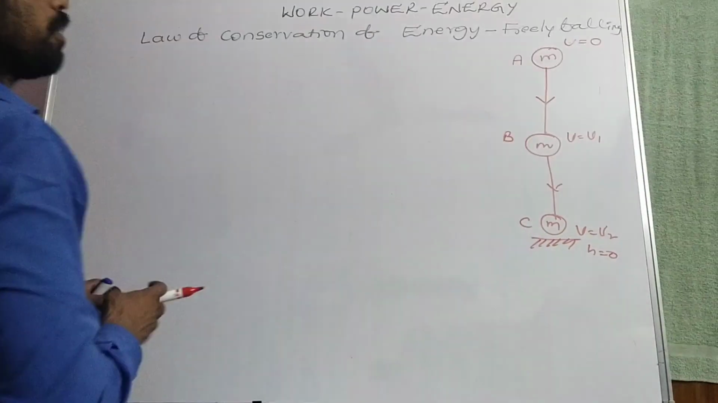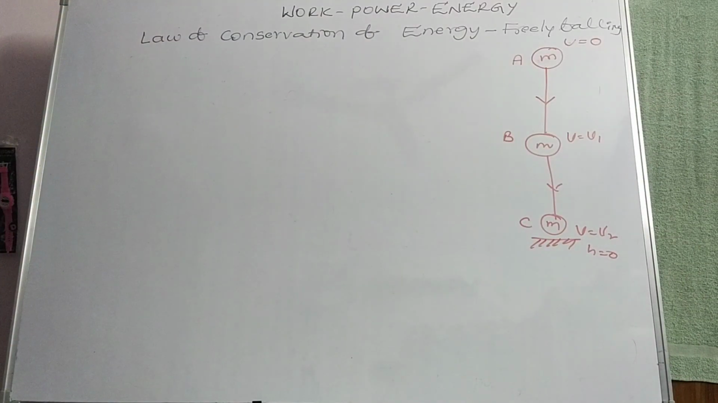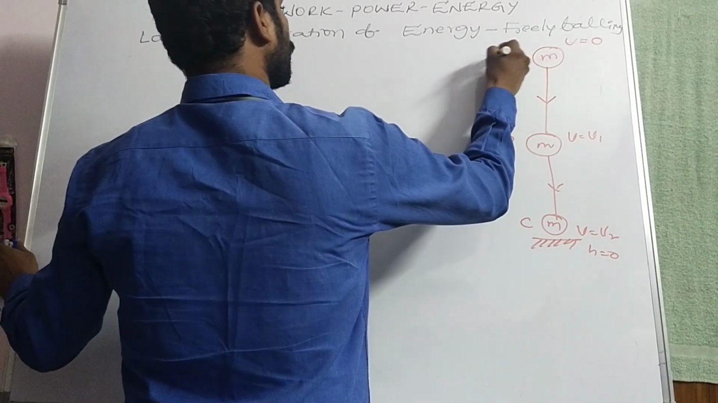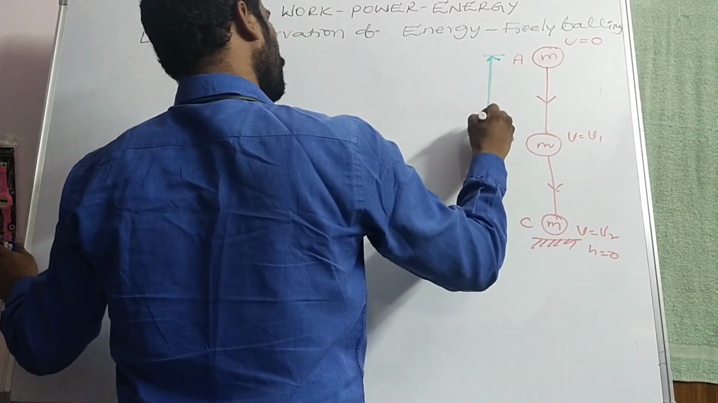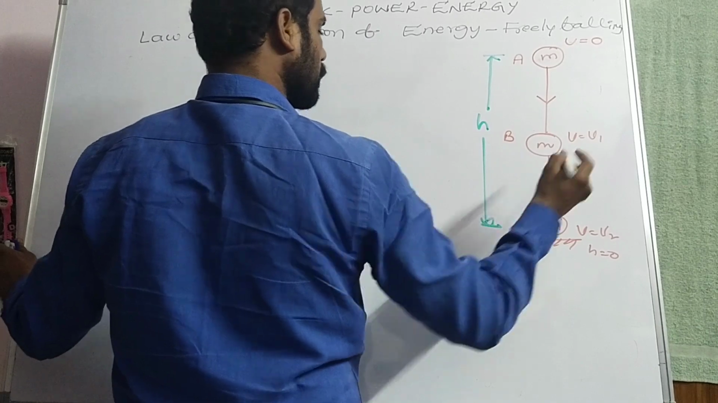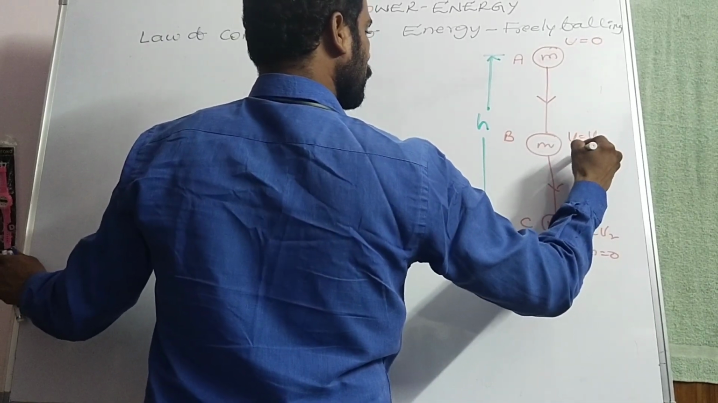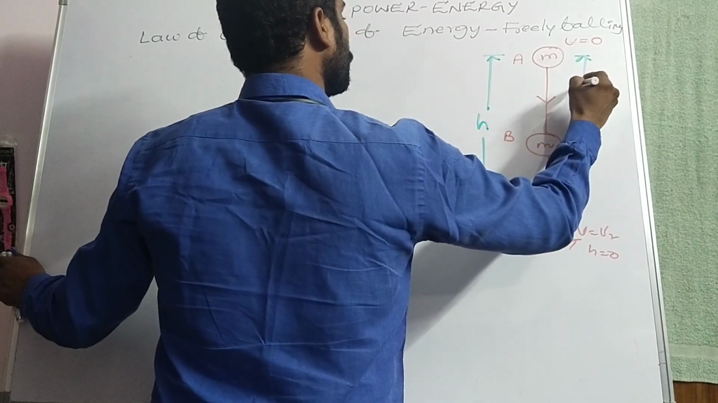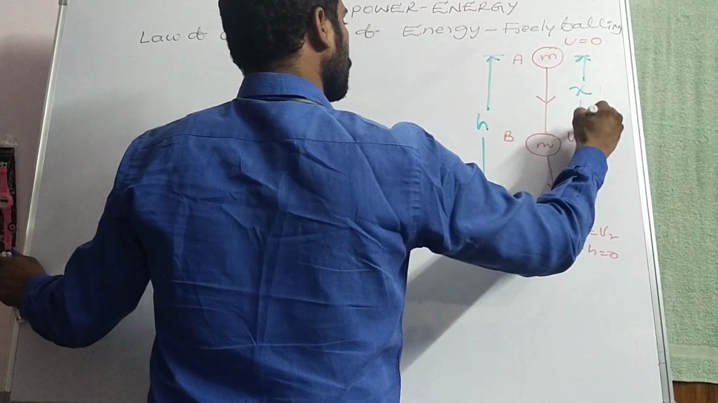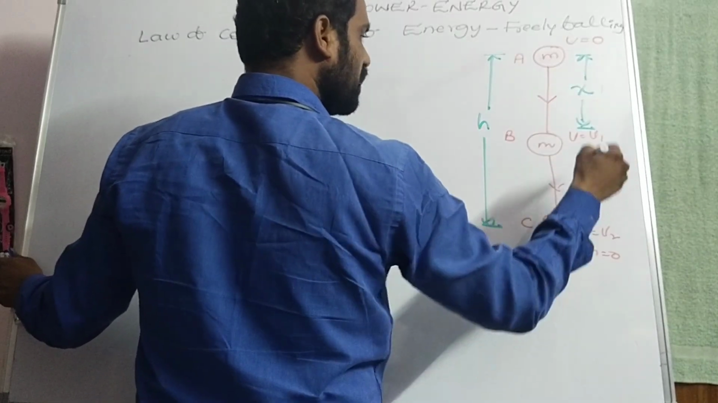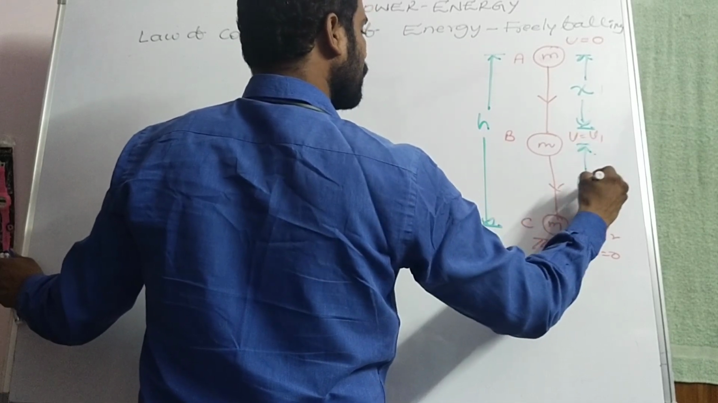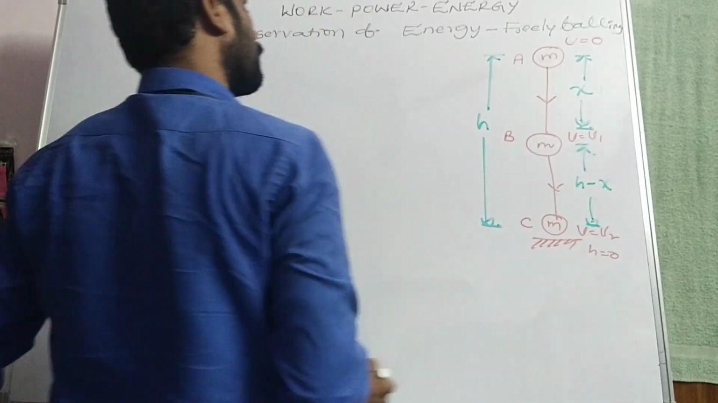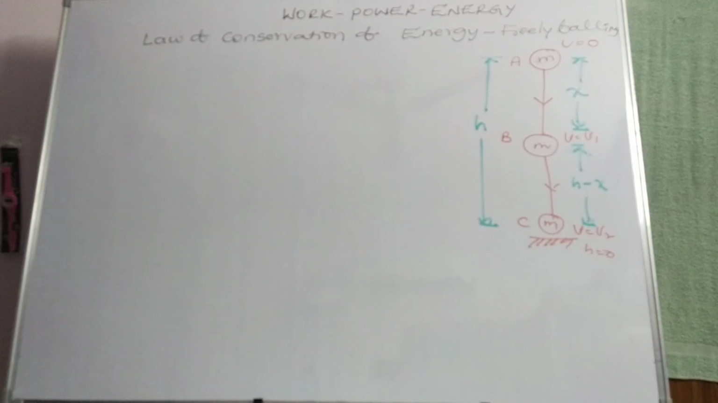At point C, the body just touches the ground, and we are considering that the body is dropped from a certain height h. Let us consider the distance travelled by the body from A to B is some x. Hence, the distance between B and C will be h minus x.